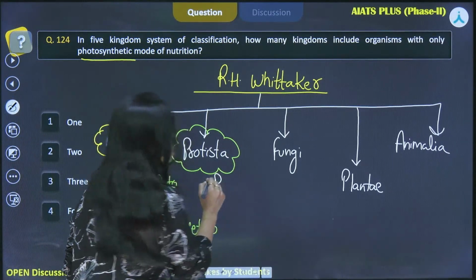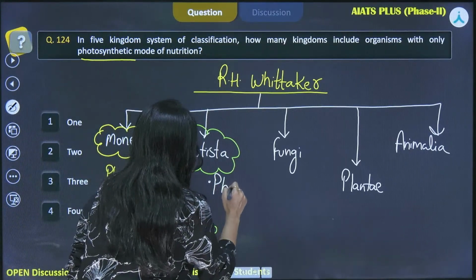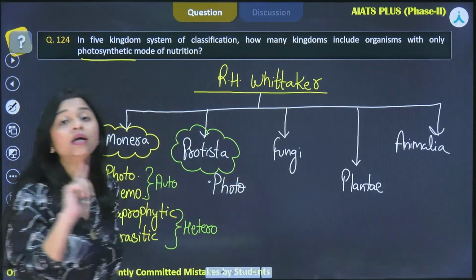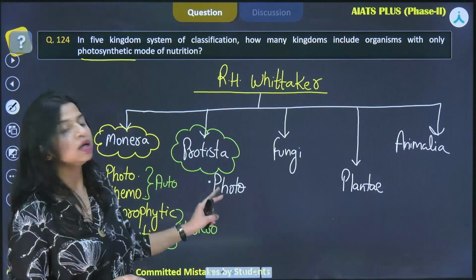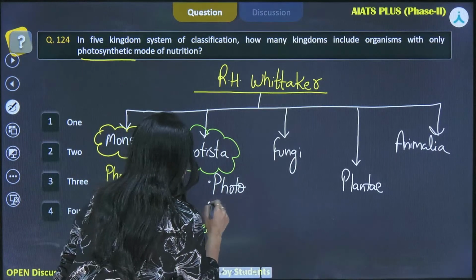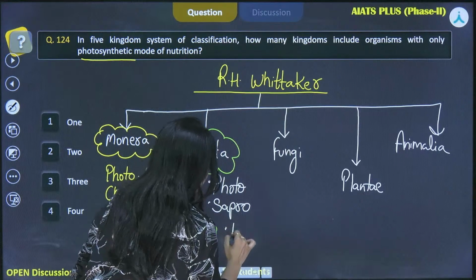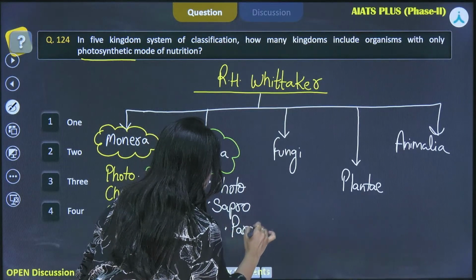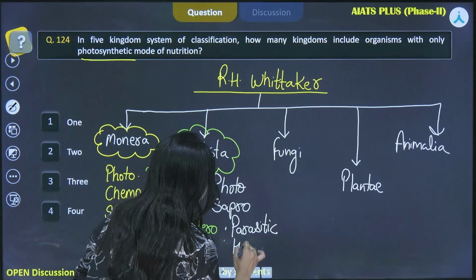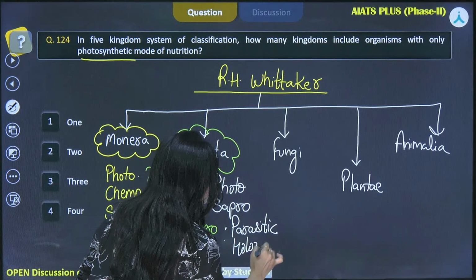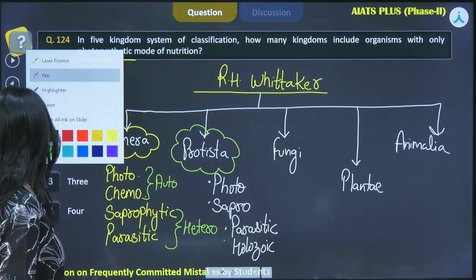If we are talking about their autotrophic type of nutrition, they are only photosynthetic. Like monerans, they are not chemosynthetic, they are only photosynthetic. They can be saprophytic, they can be parasitic, and at last, they can be holozoic also, like animals.